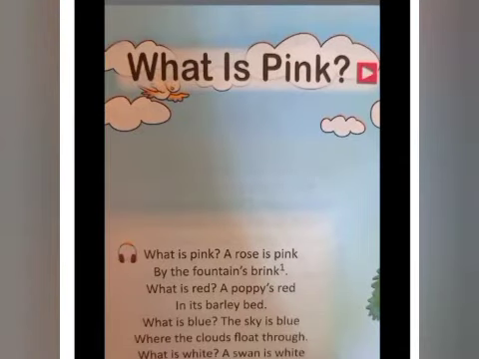So I hope you all understood this poem and you all liked it. You learned so many things here. You learned about colors, you learned about fruits, you learned about grass, plants, fountain. From this poem you learned so many things. I hope you all enjoyed it.